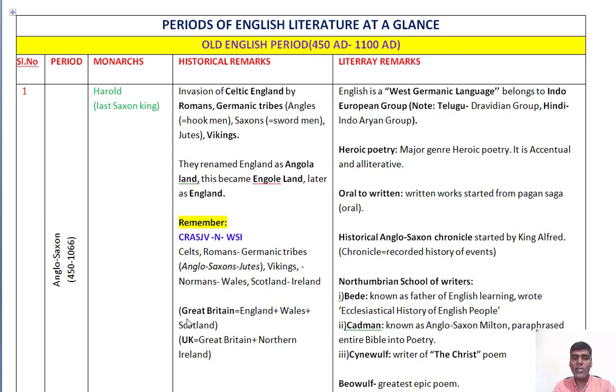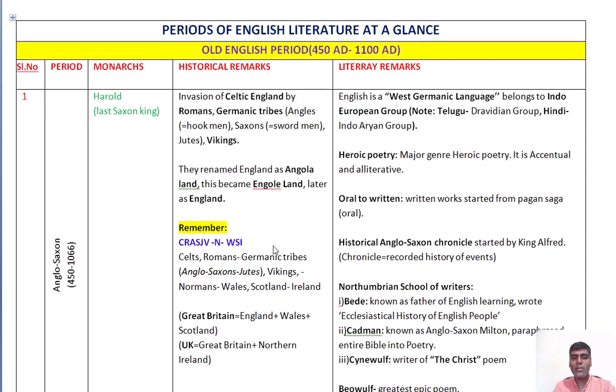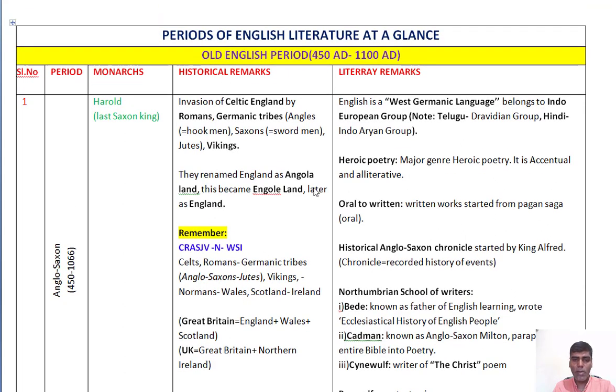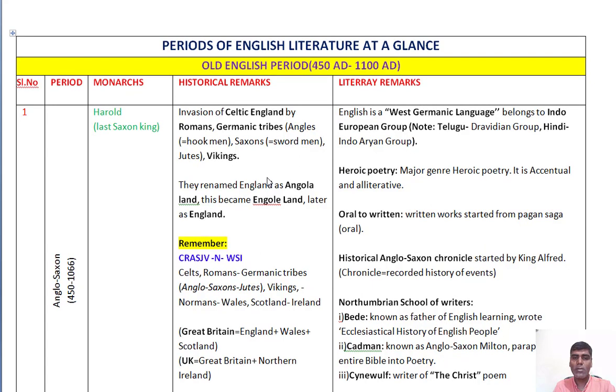So there is a slight difference. England is actually a country, and then Great Britain is a combination of England with Wales and Scotland, and the UK is a combination of Great Britain along with Northern Ireland. So I have compiled this entire history of English language development as a special edition, and I have uploaded it in my blog also. You can observe that posting in the blog.